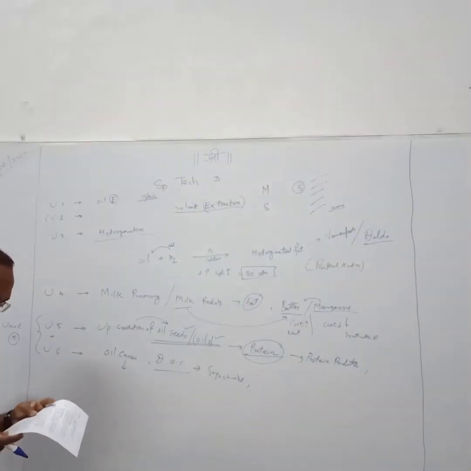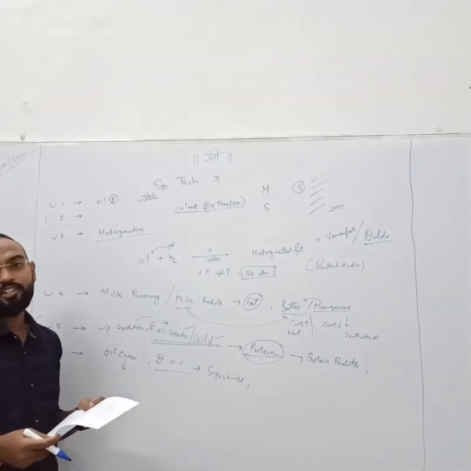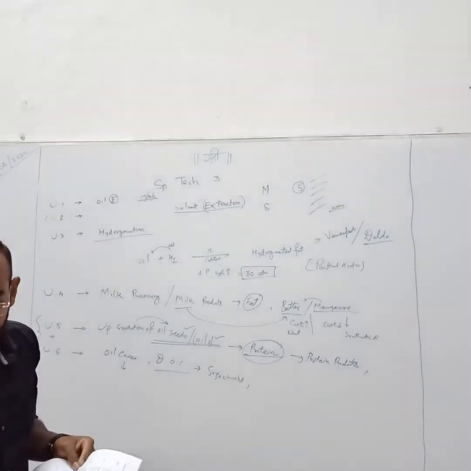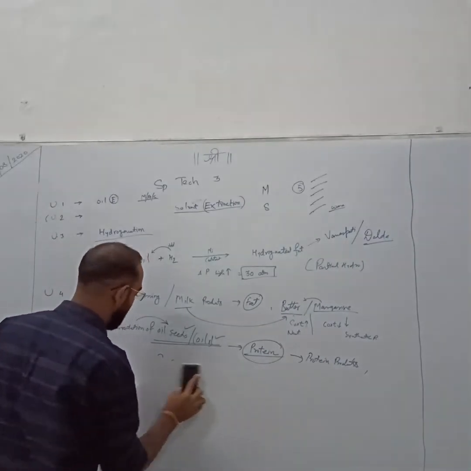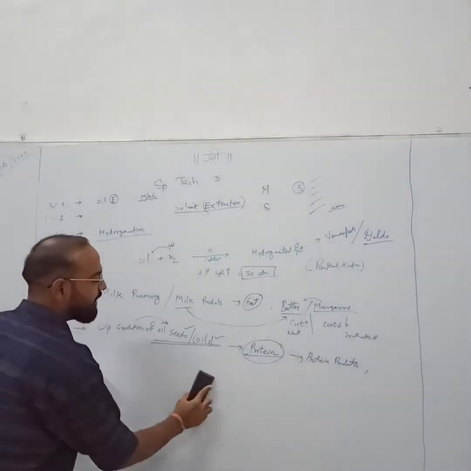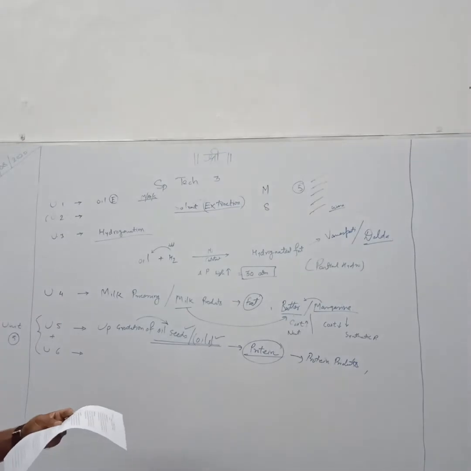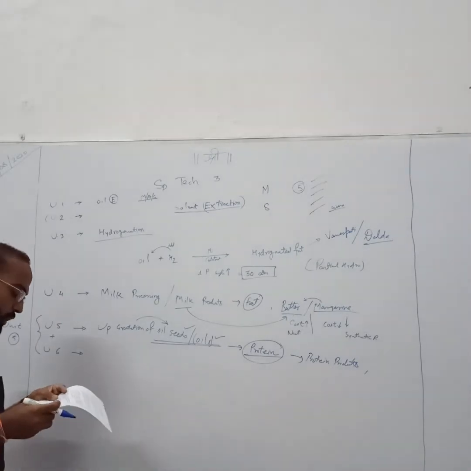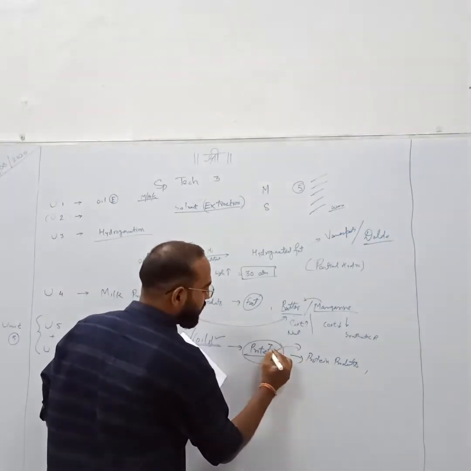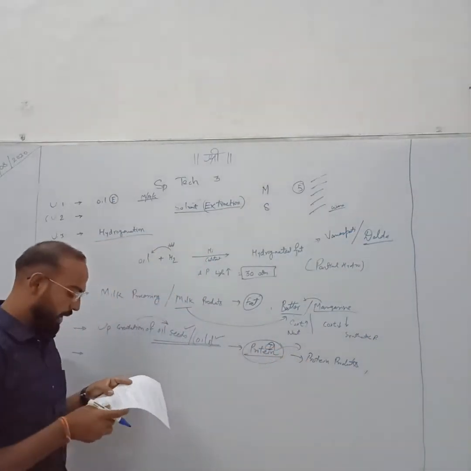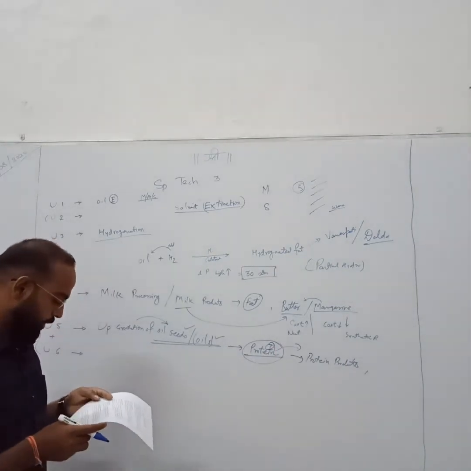Chemical composition of oilseed. What is the chemical composition of oilseed? Very interesting topic, and each and every student must be aware of the chemical composition of oilseed. I will explain it later. Utilization of oilseed meal. Isolation of protein. Isolated protein, again a product of protein. Isolation of protein and processing of protein products.